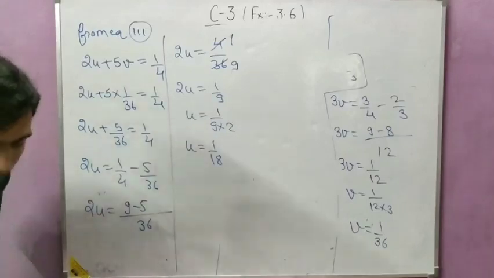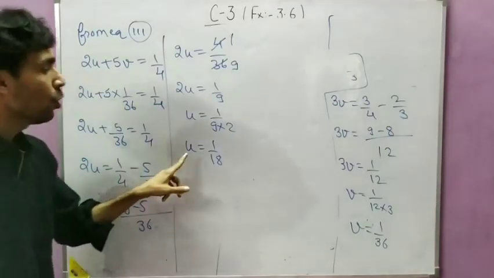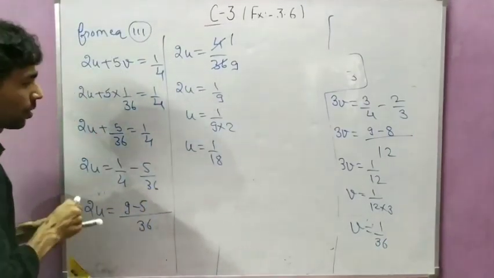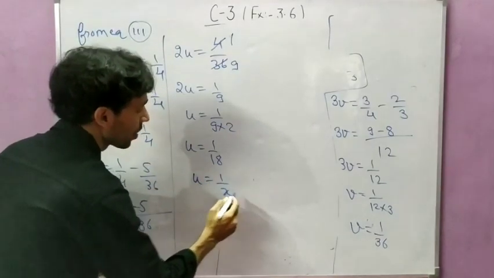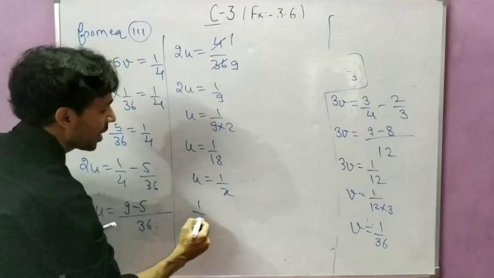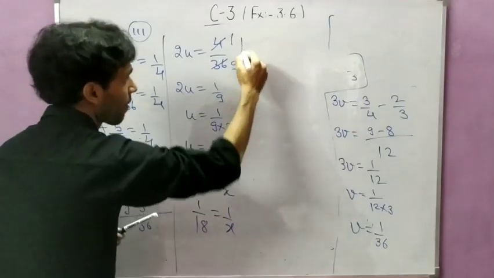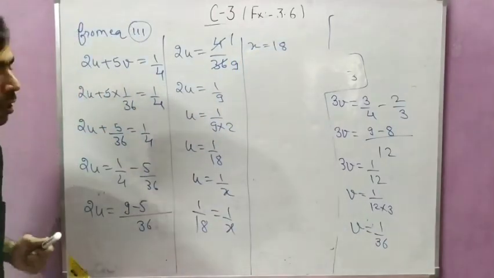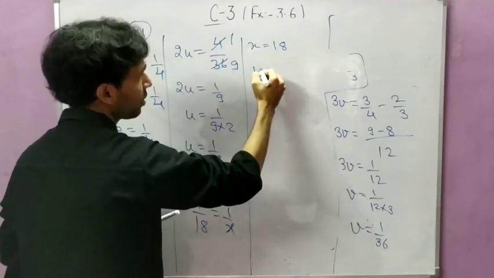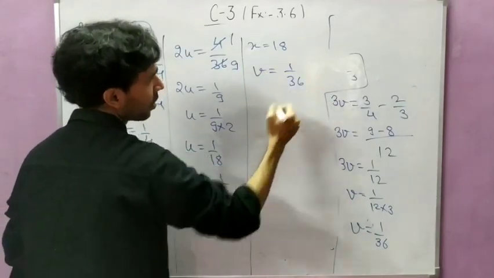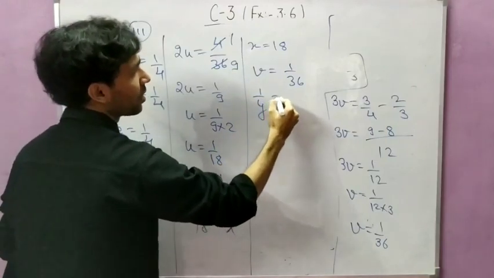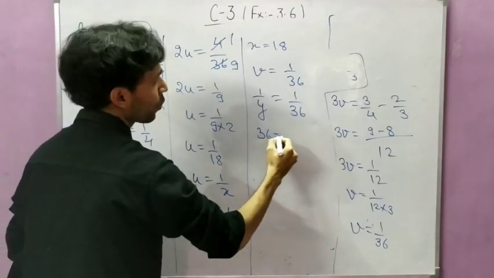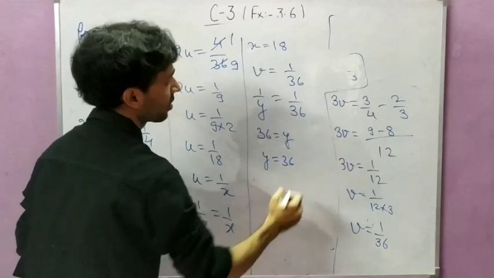But in the actual question, there was not u and v, there was x and y. Because u was equal to 1 by x, and the value of u is 1 by 18, so 1 by 18 is equal to 1 by x. Now when you cross multiply it, x equal to 18. Similarly you will do for v also. The value of v is 1 by 36, and v was actually 1 by y. So 1 by y is equal to 1 by 36. When you cross multiply it, you get y equal to 36.